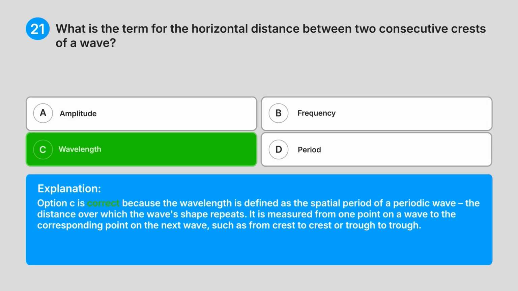Explanation: option C is correct because the wavelength is defined as the spatial period of a periodic wave, the distance over which the wave's shape repeats. It is measured from one point on a wave to the corresponding point on the next wave, such as from crest to crest or trough to trough.